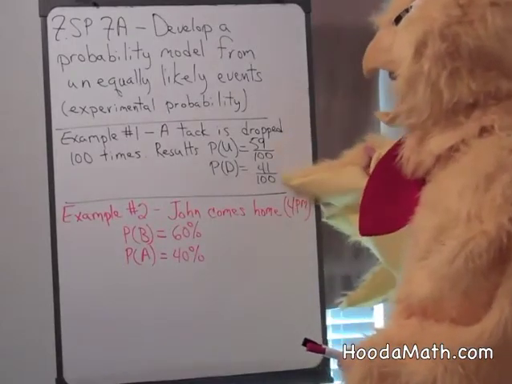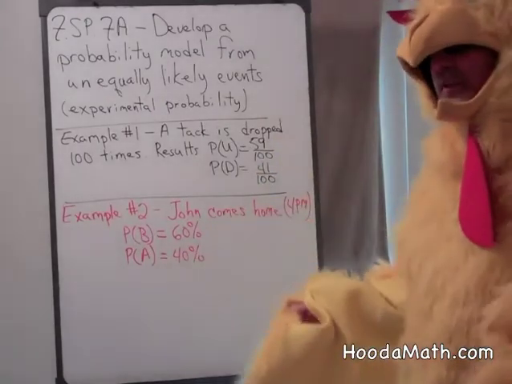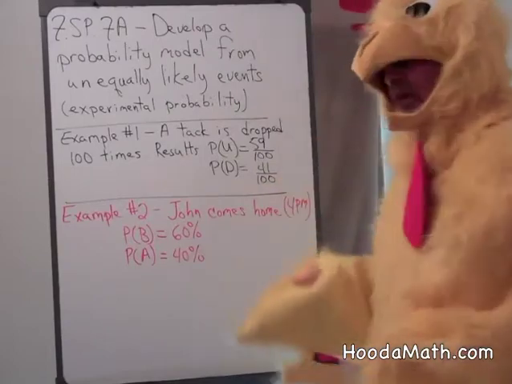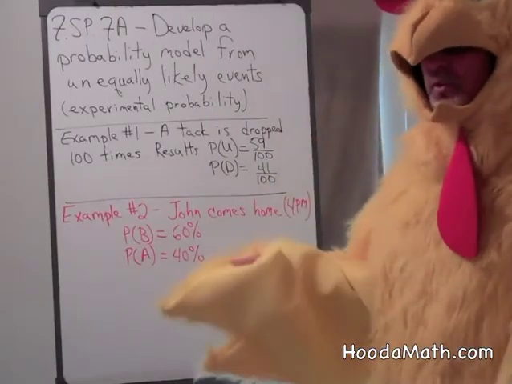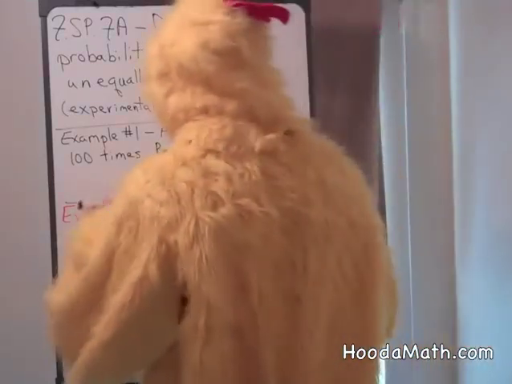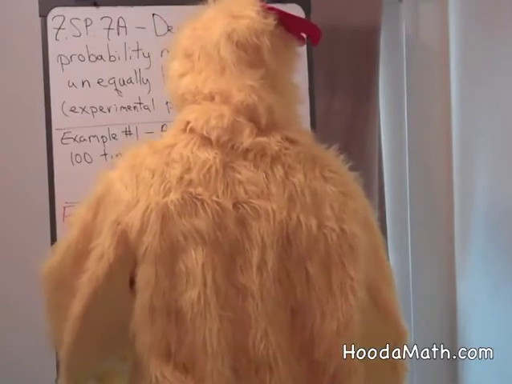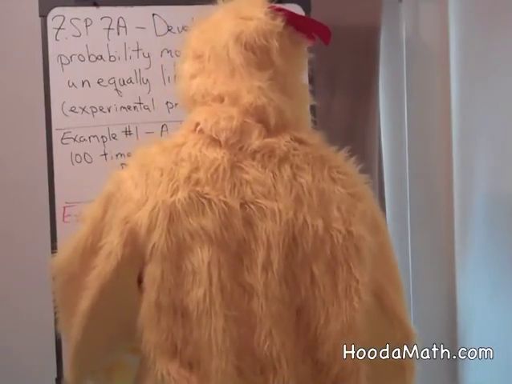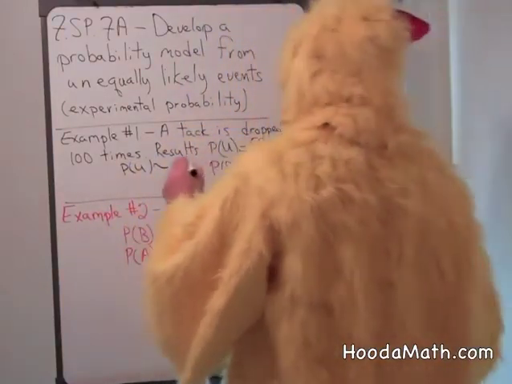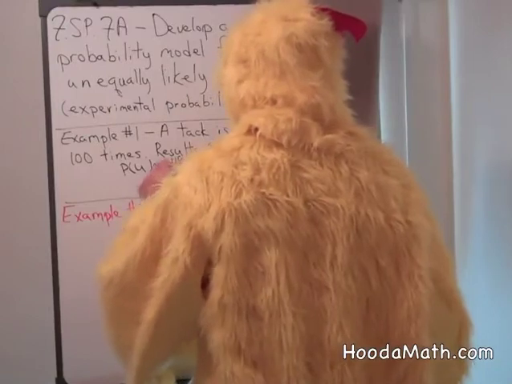You can use experimental data to extrapolate or approximate what would happen if you dropped the tack 200 times. What would you think would happen? Well, it's likely that the number of times it lands up would be about twice as much, or 118 times out of 200.